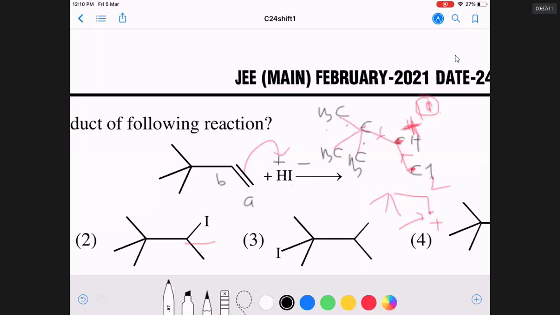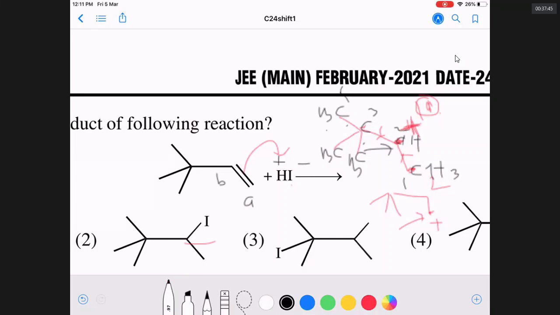Do we know up to this point? Now in this secondary carbocation, if the methyl group shifts, the methyl group is shifting from carbon number 1, 2, 3, 4. The carbon number 3 has two methyl groups, right? If one of the methyl groups shifts to 2, the positive charge will come onto the third carbon. And that is a tertiary carbocation.